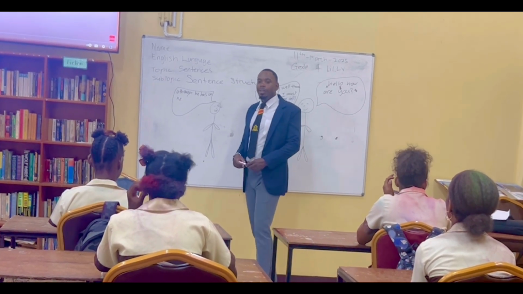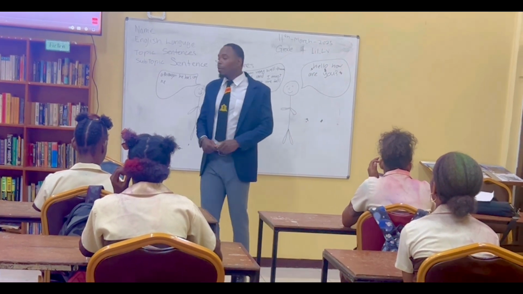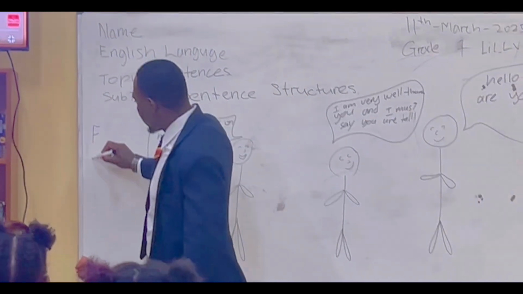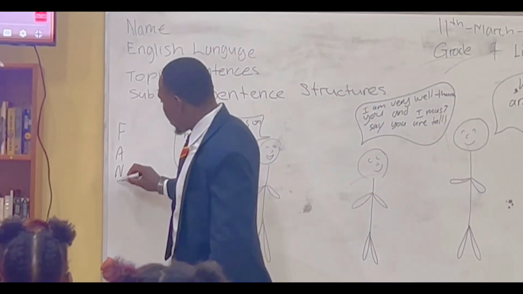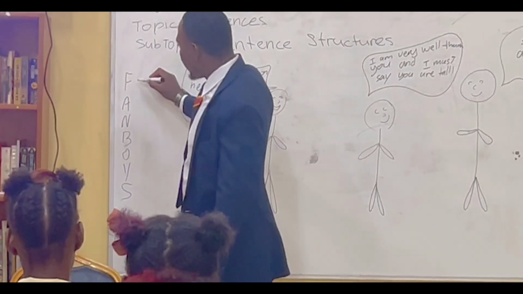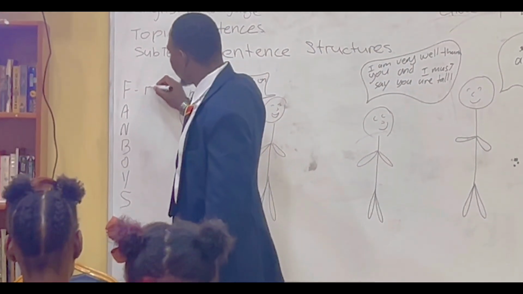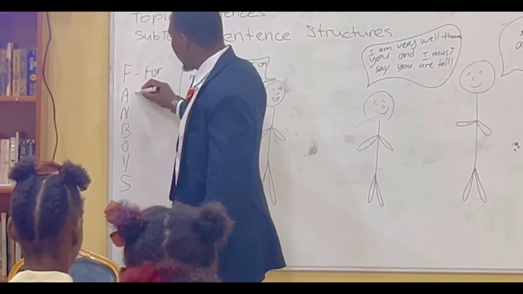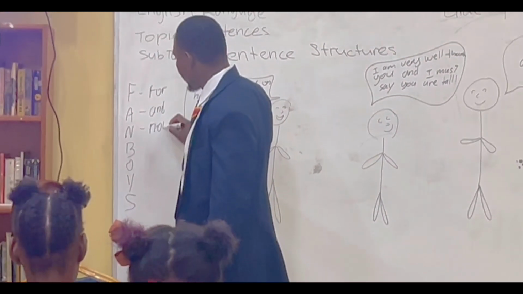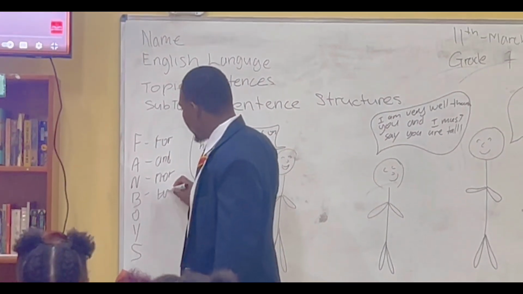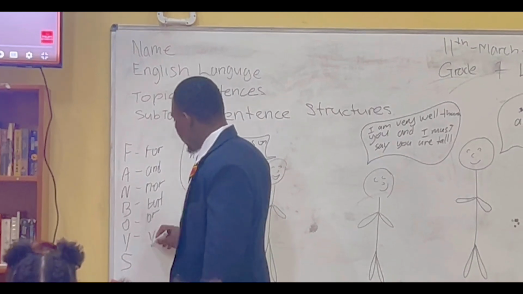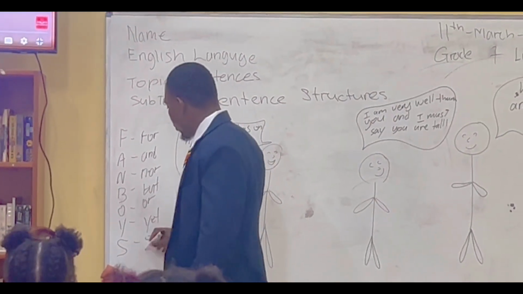But she is not. And according to the video, once you have the acronym FANBOYS, F stands for For, A stands for And, N stands for Nor, B stands for But, O stands for Or, Y stands for Yet, and S stands for So.